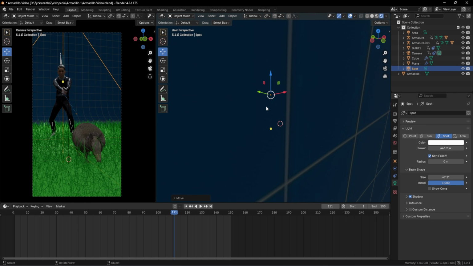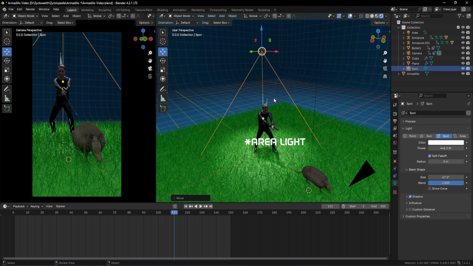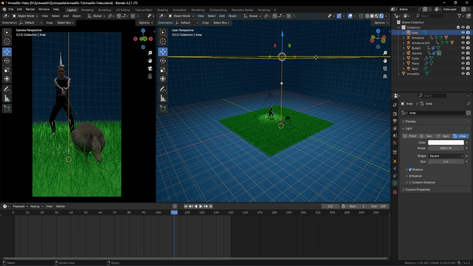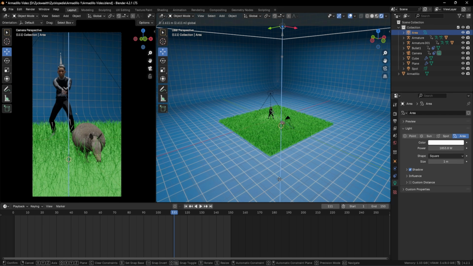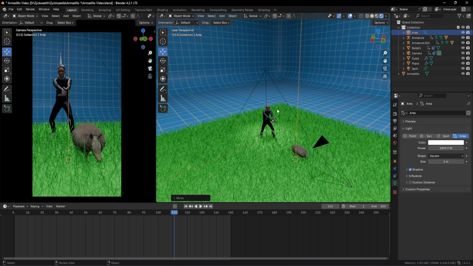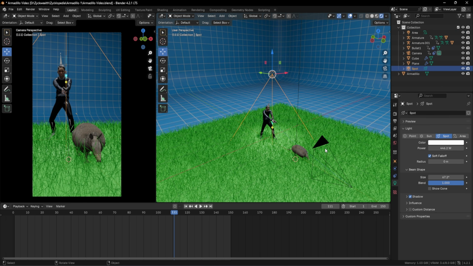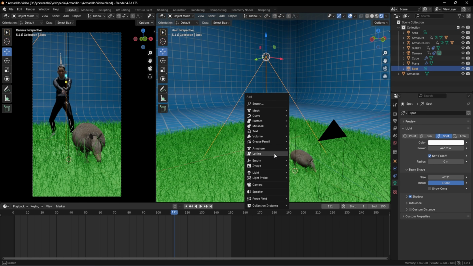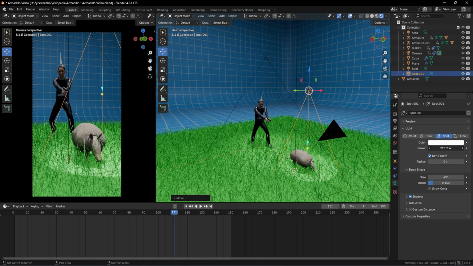And also I'm gonna increase the power of our spotlight by clicking over here and increasing the power all the way like this. And also take it all the way up and increase it a little bit more. I'm also going to add one more spotlight on top of our armadillo model, and I'm going to increase the strength as well and also increase the blend a little bit.